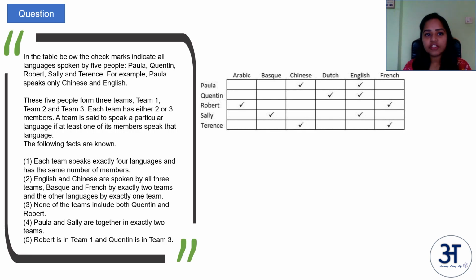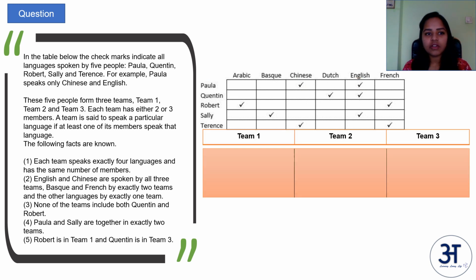In the table below, check marks indicate all the languages spoken by 5 people P, Q, R, S and T. For example, P speaks C and E. These 5 people form 3 teams, team 1, team 2 and team 3. Each team has either 2 or 3 members. So we'll write that information here. A team is said to speak a particular language if at least one of its members speaks that language.